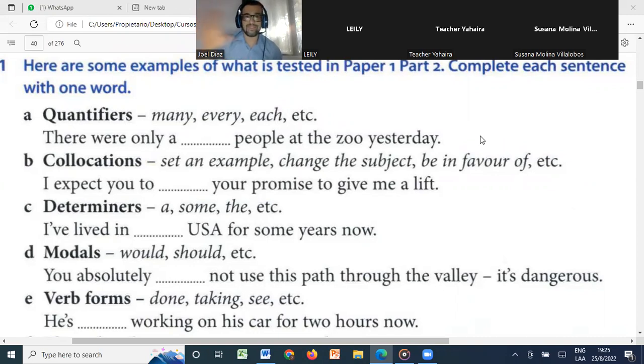Okay, now let's go with the other. What do we also need to study for this part? Determiners, right? Determiners like some, the, etc. This one is very easy. I've lived in the US. Exactly. The, very easy, right? I've lived in the USA for some years now.